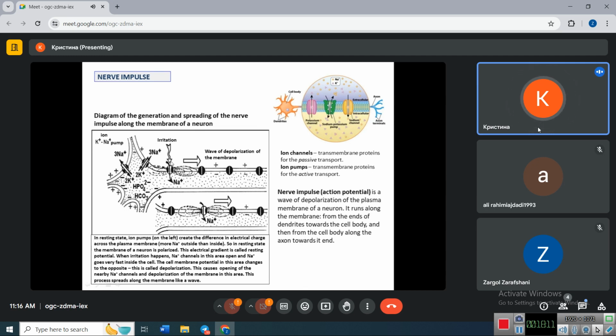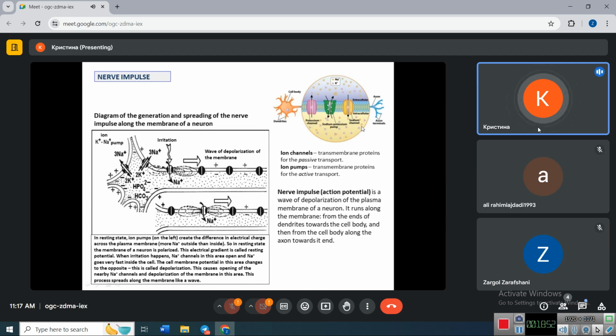And then, if the neuron receives some irritation, which is the signal, usually a signal from another neuron with the help of neurotransmitters, this irritation causes the opening of sodium channels. A sodium channel is a transmembrane protein, also incorporated into the bilipid layer of the membrane, but it doesn't use the energy of ATP, and it allows ions to pass through it passively from the highest to the lowest concentration along the concentration gradient.